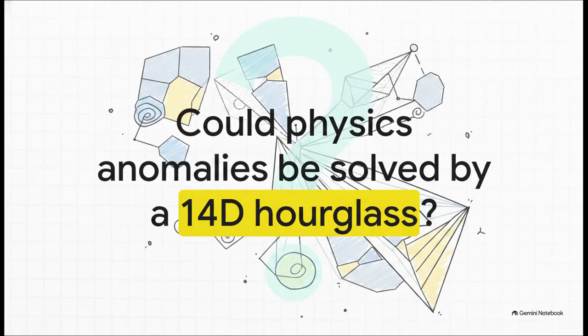So, we've explored some deeply unconventional ideas today, to say the least. This paper is an absolute radical departure from the mainstream consensus. It swaps out chaotic Big Bangs and invisible dark matter particles for structured geometric leaks and 14-dimensional hourglasses. Whether or not this framework actually holds up to rigorous empirical testing down the road, well, it definitely leaves us with a massive question. What hidden, higher-dimensional geometries might actually be pulling the strings and structuring the seemingly chaotic universe we live in? It's for sure something to think about.